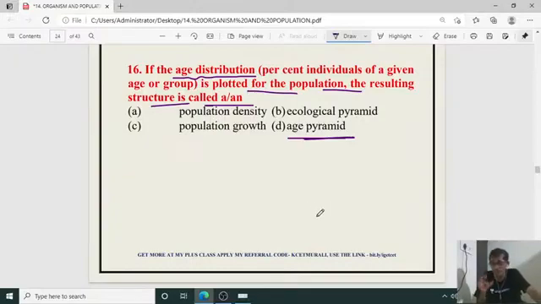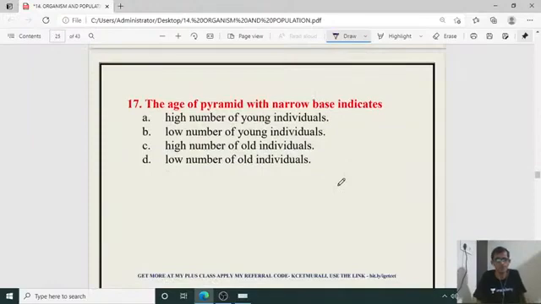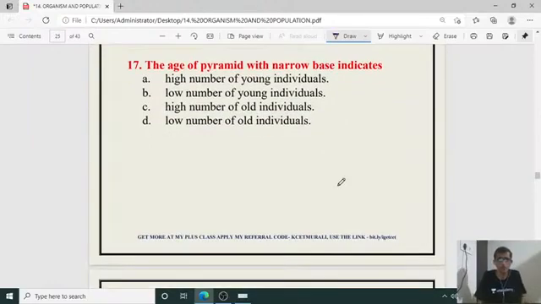So population of a particular animal with respect to their age group, and we can have the age pyramid distribution pattern. Then the age pyramid with the narrow base indicates what? Narrow base. So narrow base means like this. This is the narrow base.